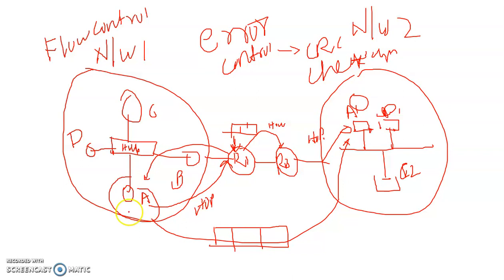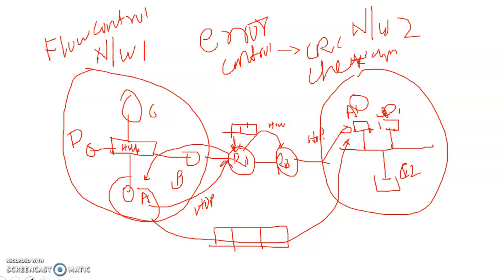The flow control mechanism uses the stop and wait protocol, selective repeat protocol, and go back N protocol. These protocols will be discussed in the next session. This flow control is a responsibility of the data link layer, okay.